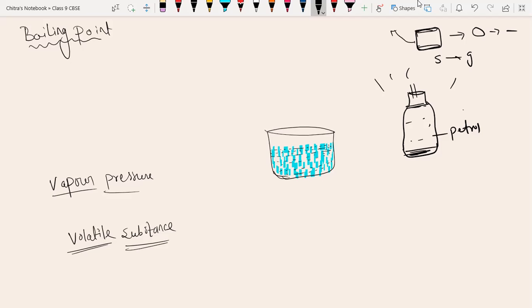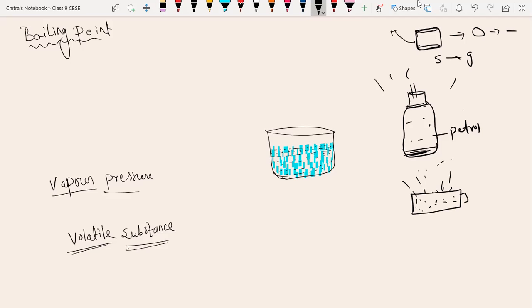Like water: if you keep a glass or pot of water at room temperature, the level will decrease, because the upper surface of the water particles evaporates at any temperature. So water is also a volatile substance.